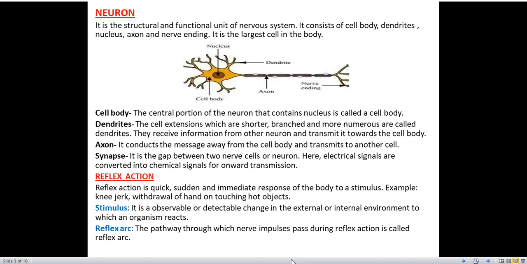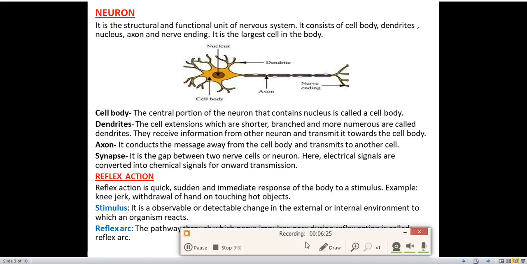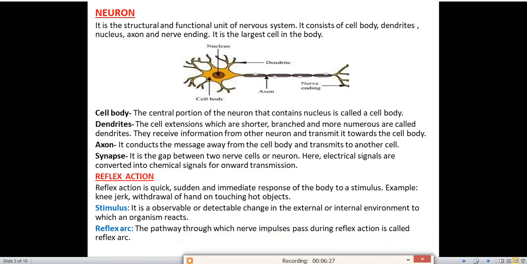Our next topic is neuron. Okay, this is very important. Drawing is also very important and its function is also very important. From your exam point of view, drawing is very important. You can get a question from this topic or the diagram of neuron. Now we'll see what is neuron.